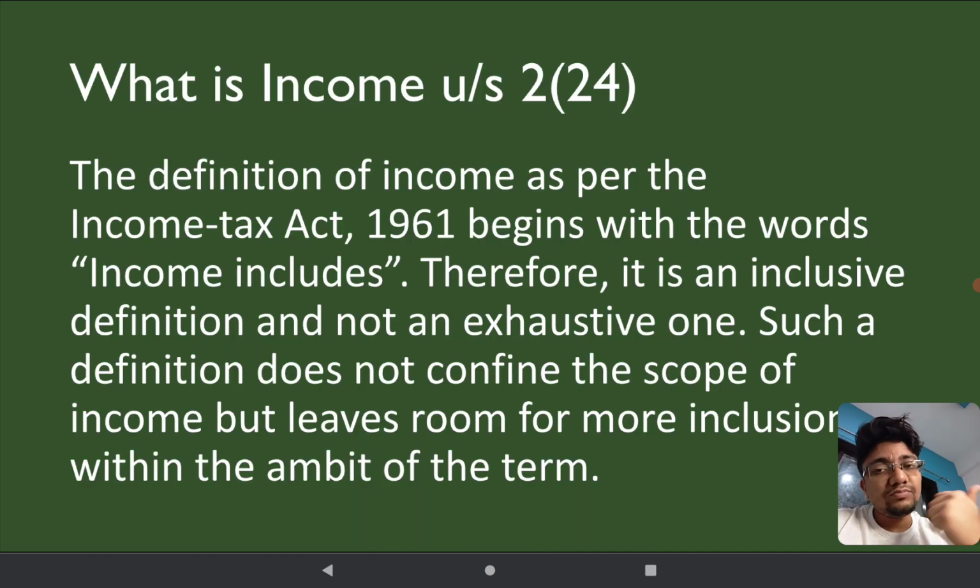Now we have to understand something. What is income? Income comes from 5 sources: salary, property, capital gains, business, or any other source. That is your income. There is a list under Section 2(24) in which the list of income has been given, but that list is inclusive. If you want to see, you can just Google it up. There can be multiple things added to it. So anything that you earn is basically your income and the government wants to have a share of it. That is what we mean by income under Section 2(24) of the Income Tax Act, 1961, right?